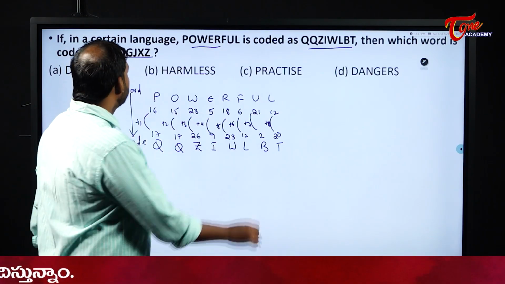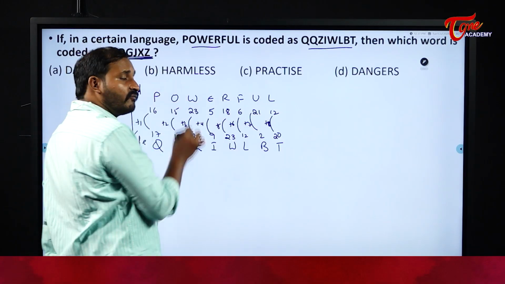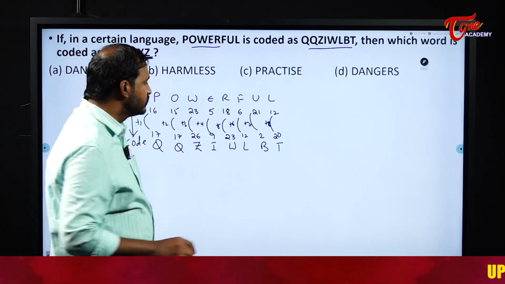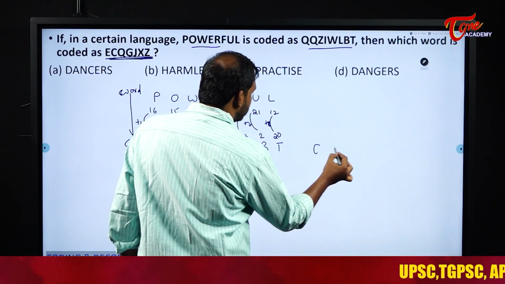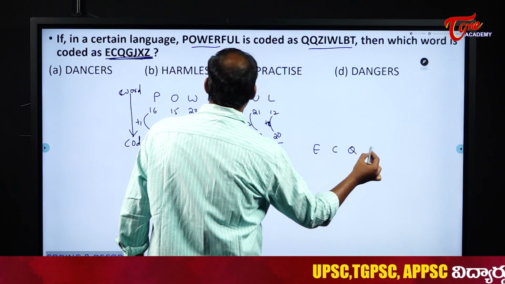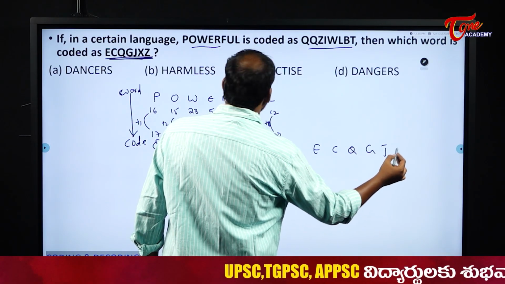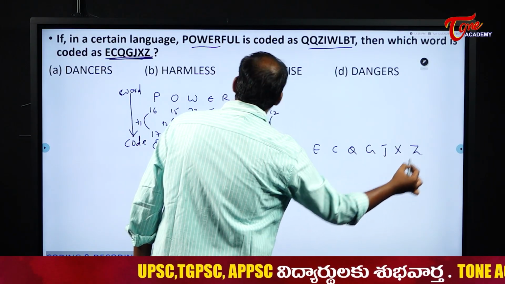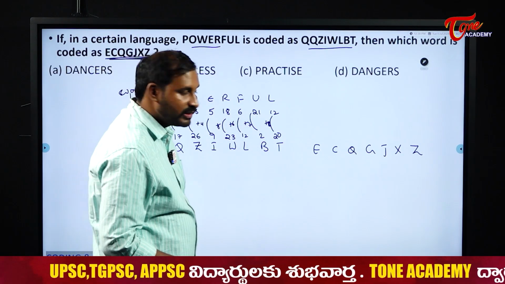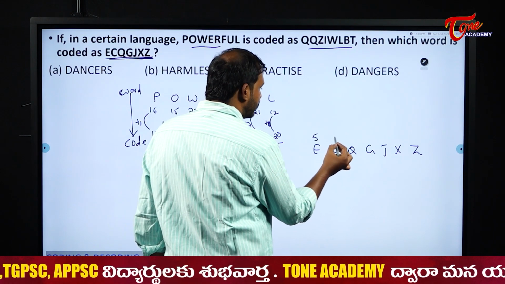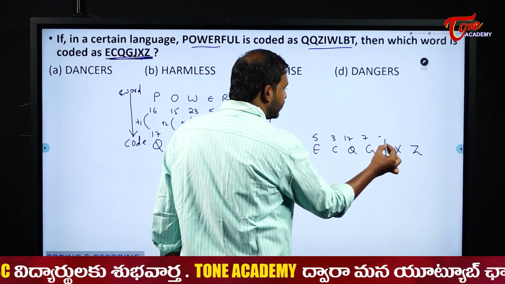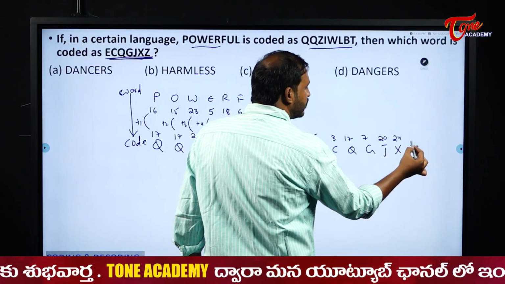Now similarly, they have given us the code, not the word. So what is the code they have given us? ECQ GJXZ. Okay, now what are the place values? Write down 5, 3, 17, 7, 20, 24 and 26.